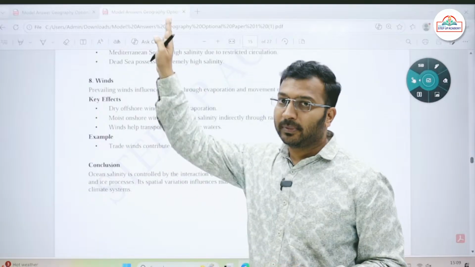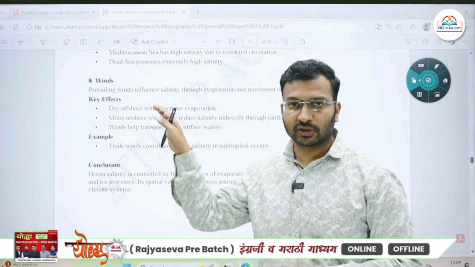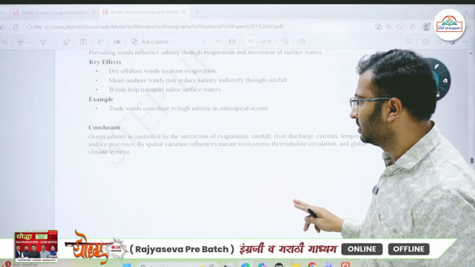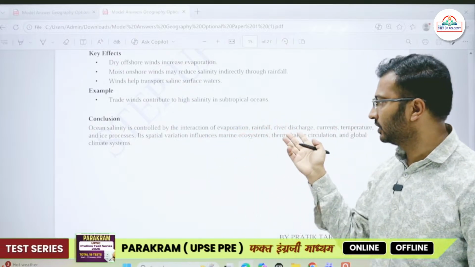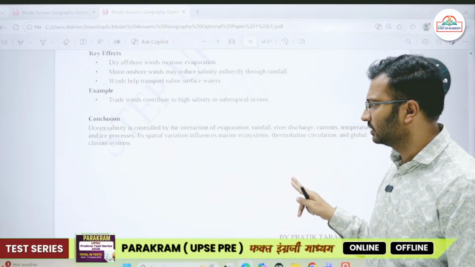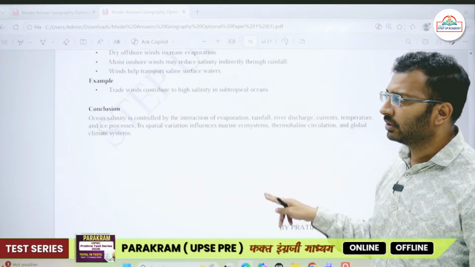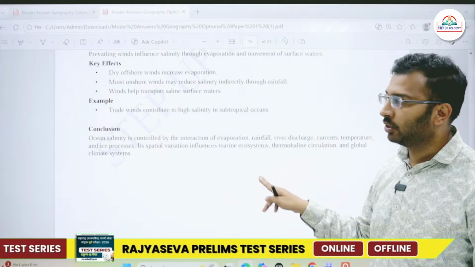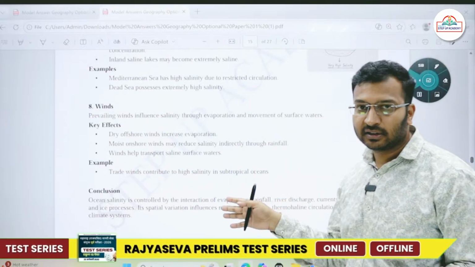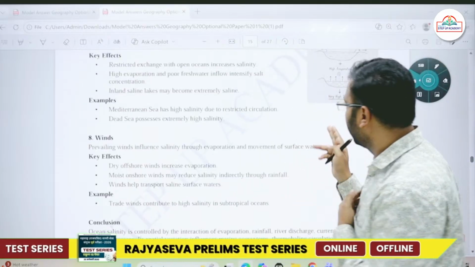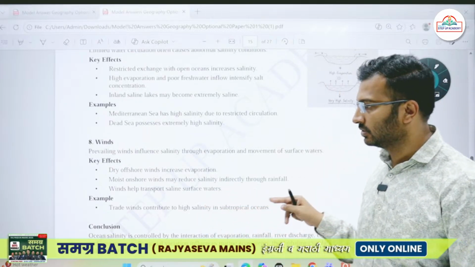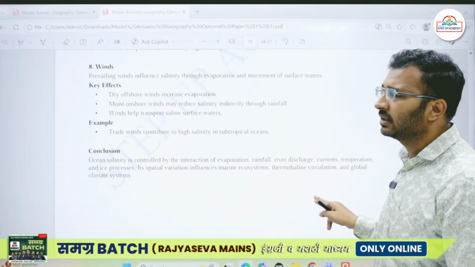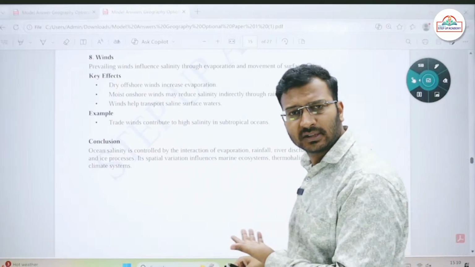So there are a number of factors affecting the salinity, so focus more upon this and how it is affected. It is helped by the interaction of evaporation, rainfall, river discharge, all these interactions. You may also write human significance if you want, because you will already have written so many factors, and with diagrams on all of them, you might find less time for this particular answer, as it becomes quite lengthy. But in case you want to write, you may write the significance of salinity.